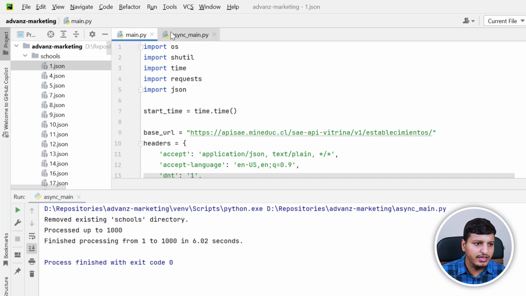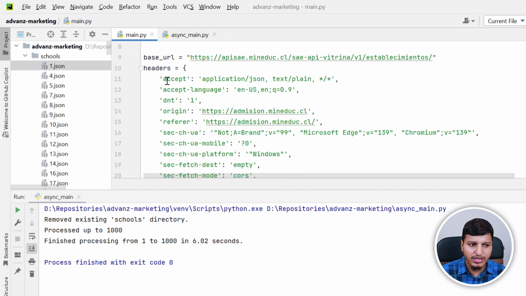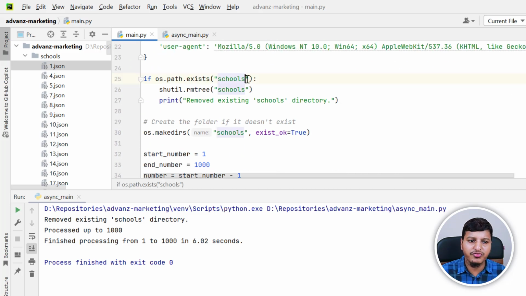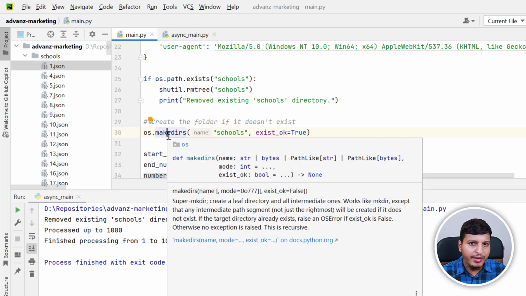Okay, so basically at the start I'm just starting the timer to measure the total time, and I'm specifying URLs and headers, and if we don't have this schools directory, then it will create that. But if we do have that, then it will remove all the old responses. So I'm just using os.path.exists to check if we have this schools directory, then it will remove all the files, and then it will create the directory so that we have an empty directory.